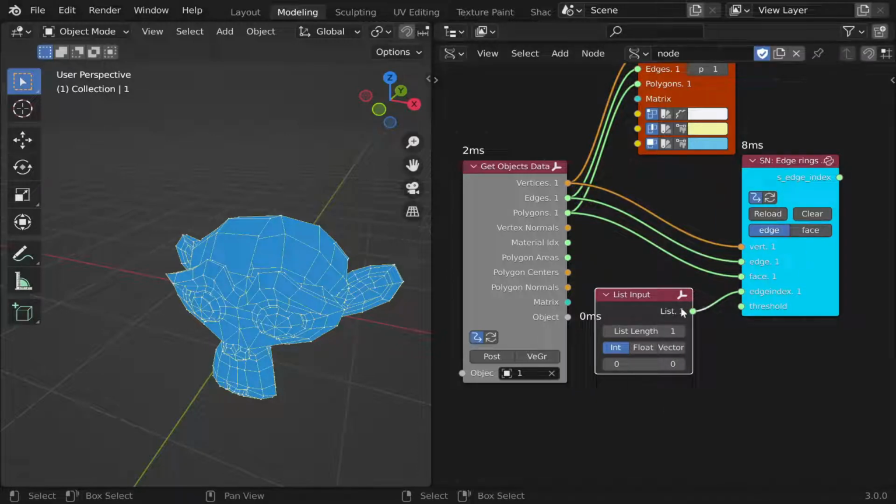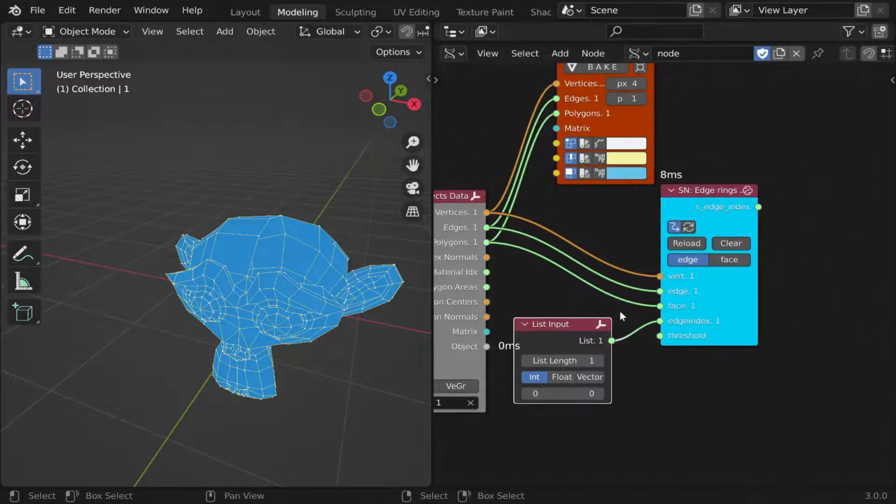There are two selection modes for the node. The edge mode will use the edge structure to select side-by-side edges. The face mode will use the face structure to select side-by-side edges.